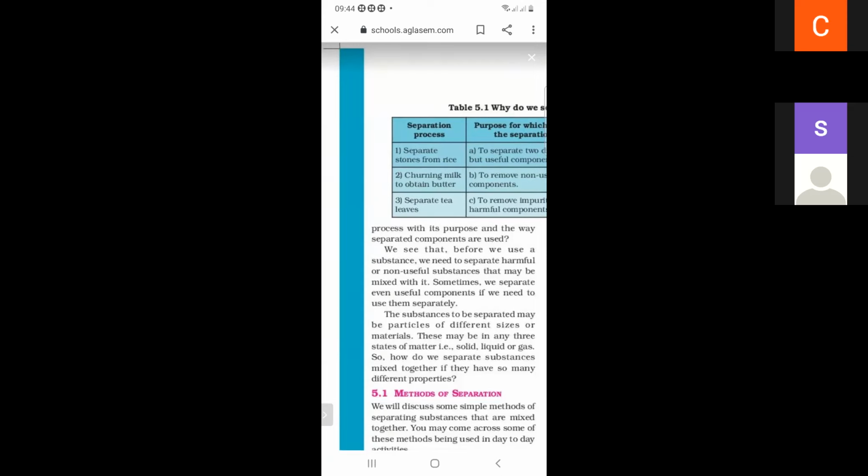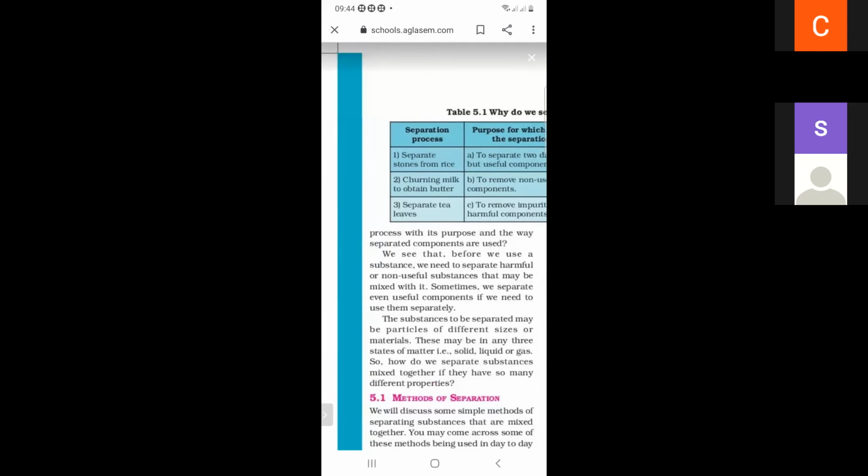Second is churning milk to obtain butter. Third is separating tea leaves.